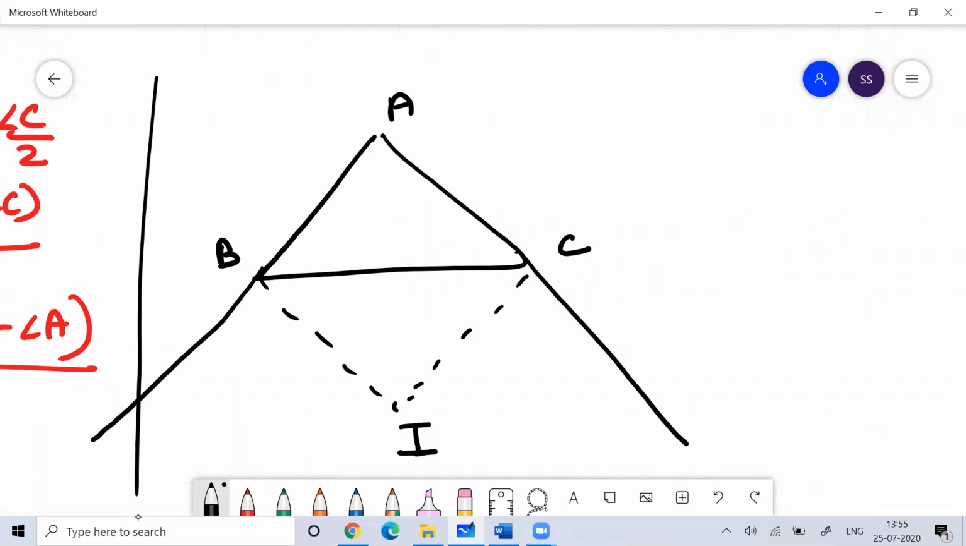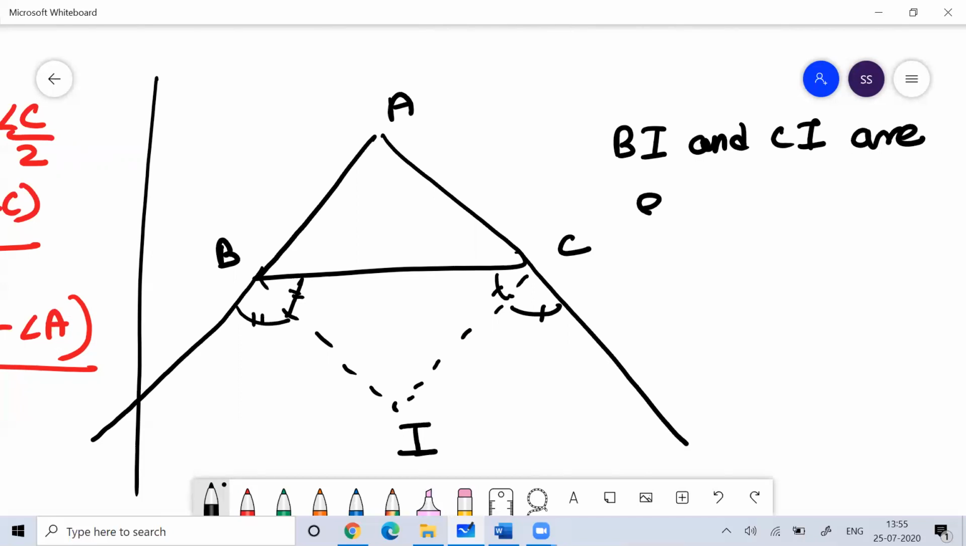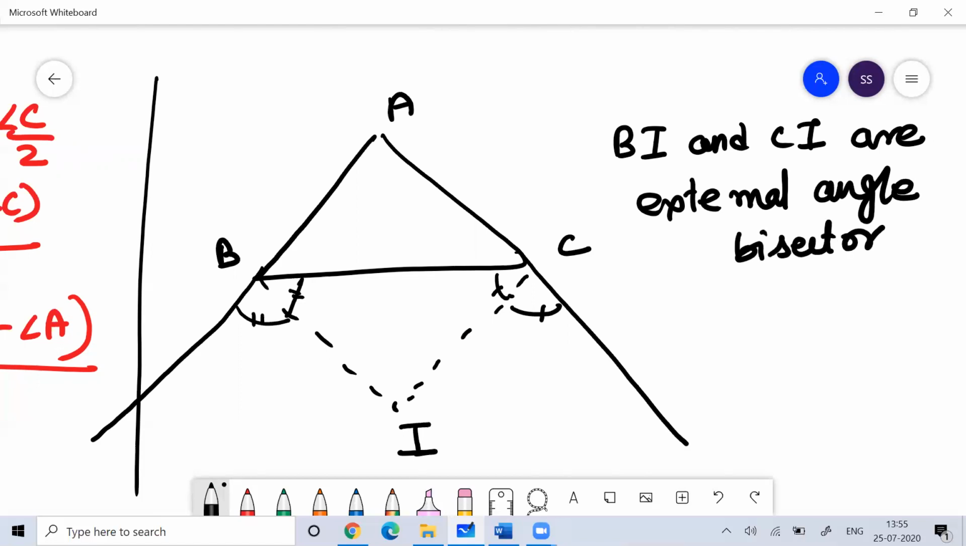Fine. Now going further, similarly, suppose this is a triangle ABC and this is the exterior angle bisector. Now this angle and this angle are equal. So here, if I say BI and CI are external angle bisectors, then the property we use here is that angle BIC will be equal to 90 degrees minus half of angle A. So let's prove this property.